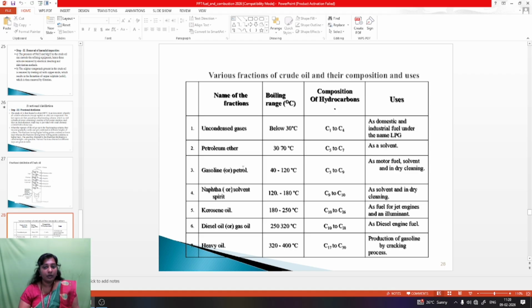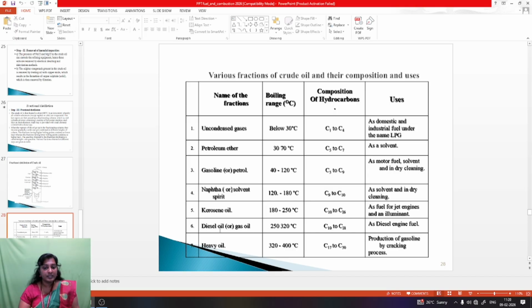Gasoline or petrol, boiling range 40 to 120 degrees centigrade. It is used as motor fuel and as a solvent in dry cleaning. Then naphtha or solvent spirit, 120 to 180 degrees centigrade, C9 to C10, used as a solvent and in dry cleaning. The kerosene oil, boiling range 180 to 250 degrees centigrade, C10 to C16, is a composition of hydrocarbons used as a fuel for jet engines and as an illuminant.